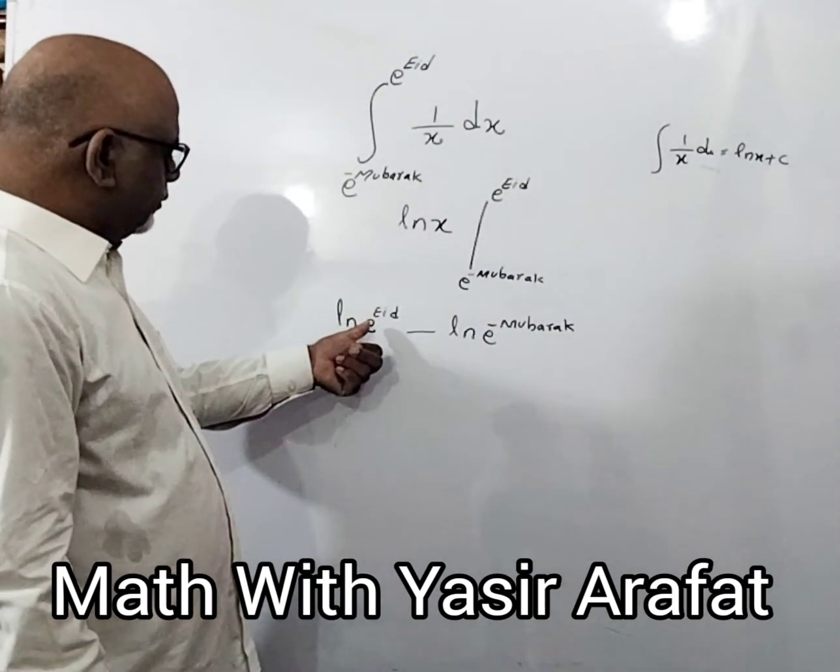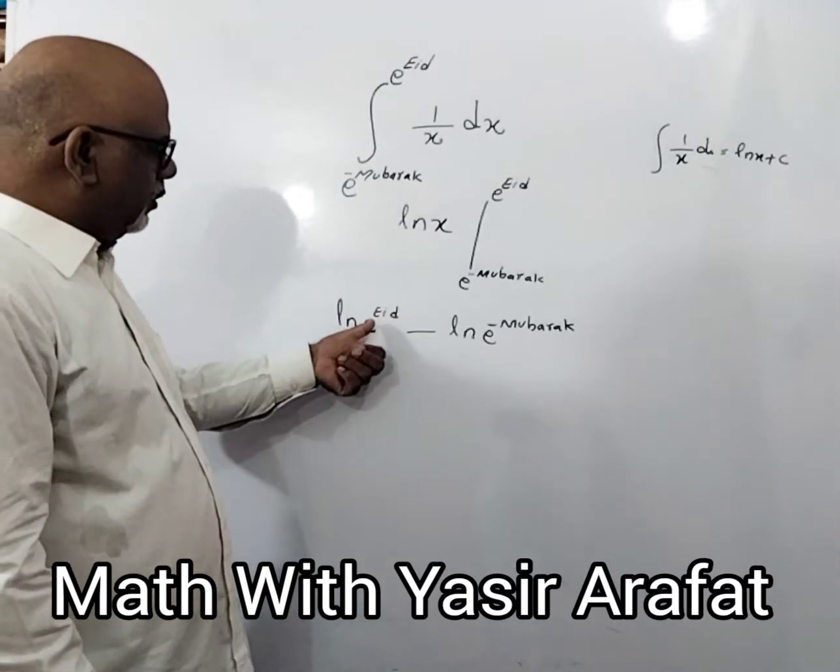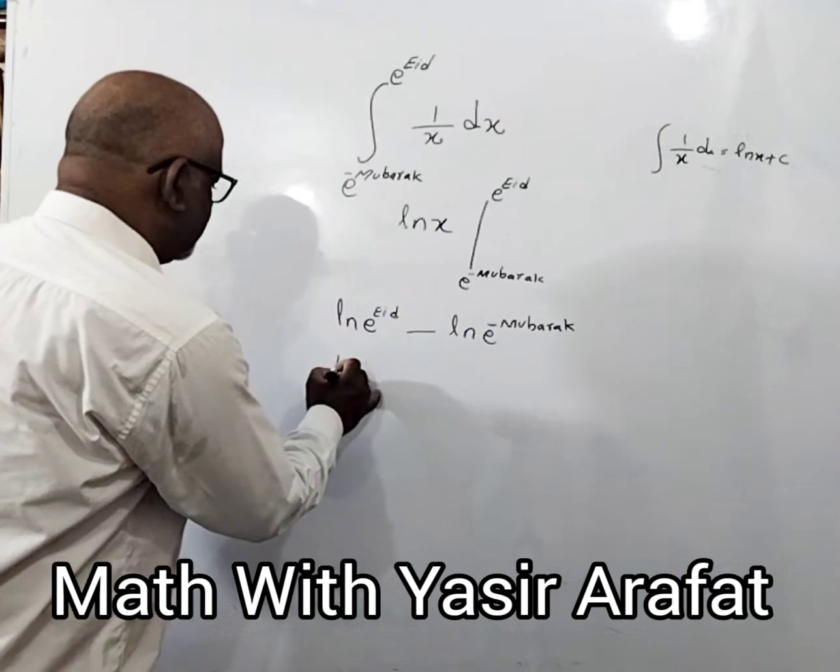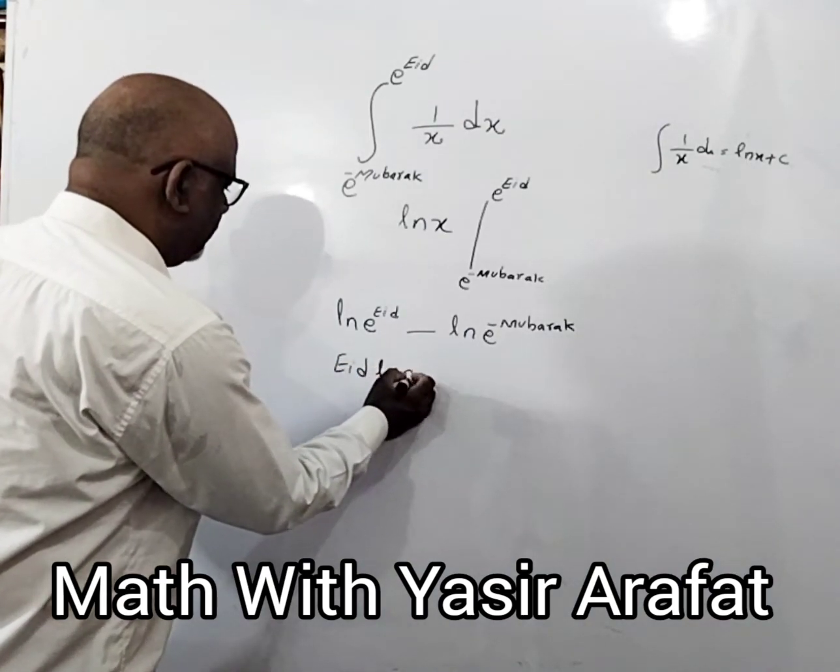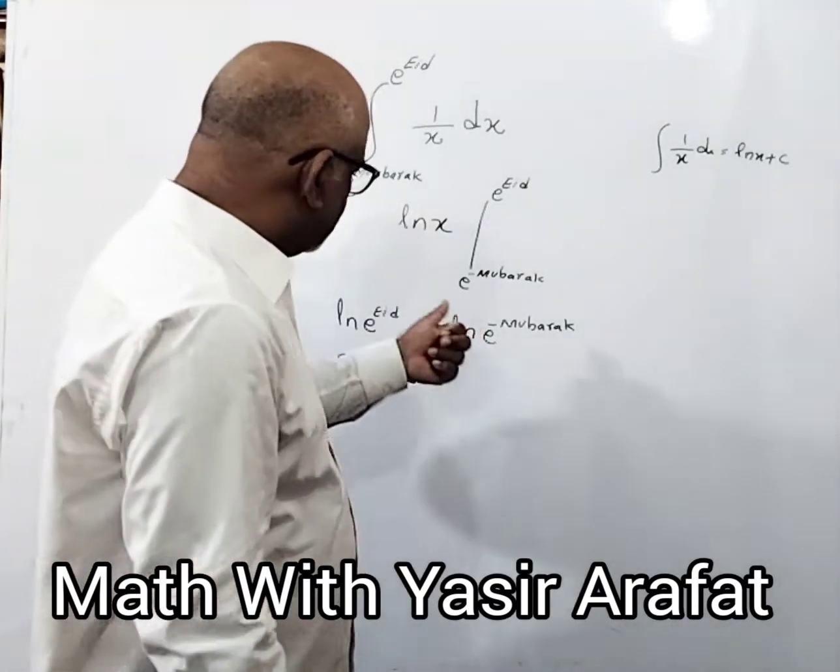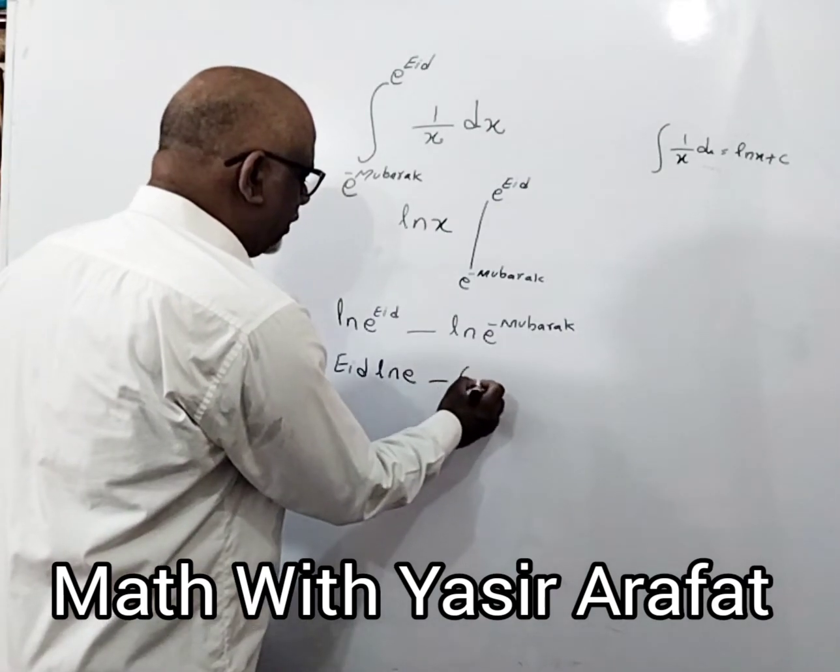So the ln property is the power of e will become the coefficient of ln x. So this is ln of e. This e becomes the coefficient of ln. The same here also.